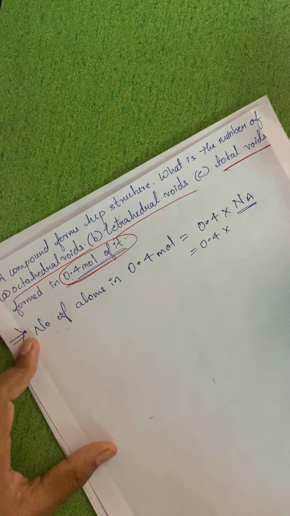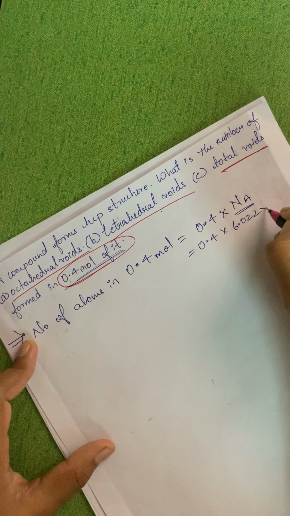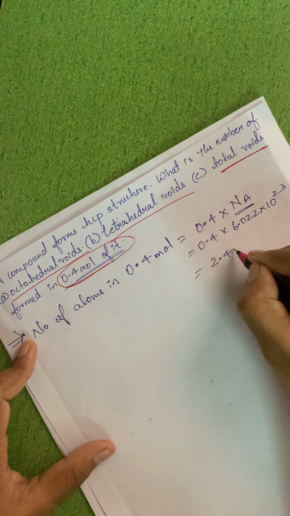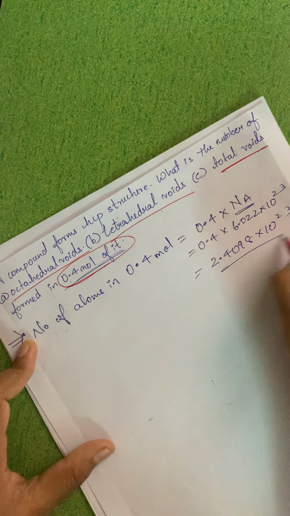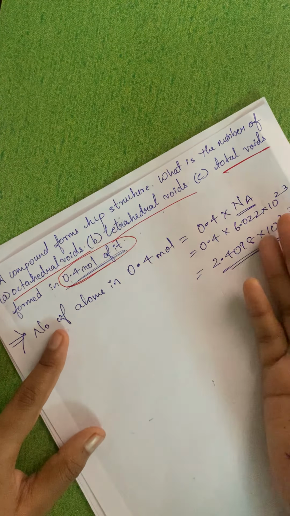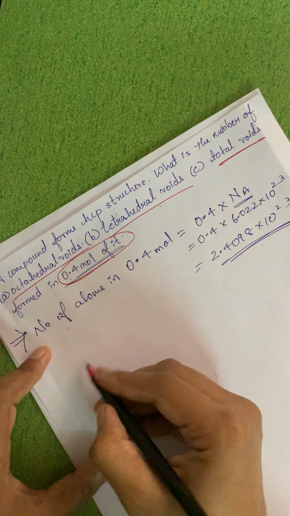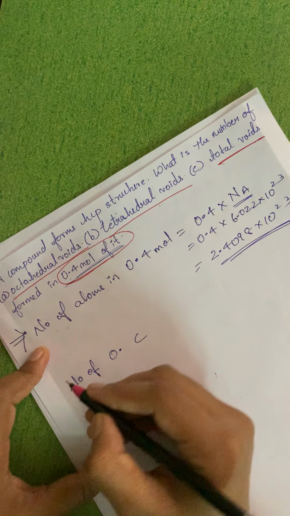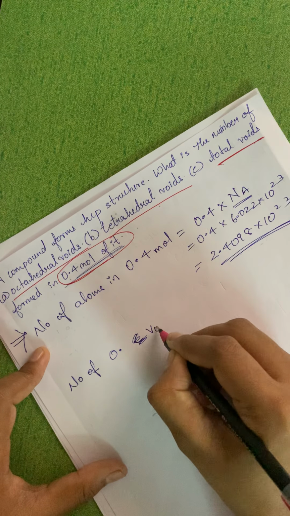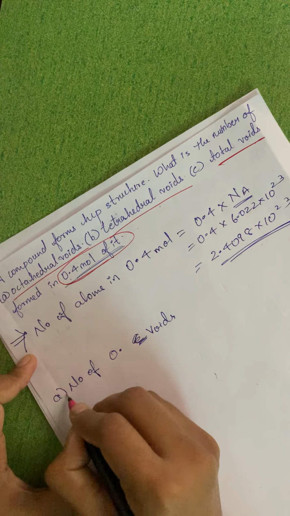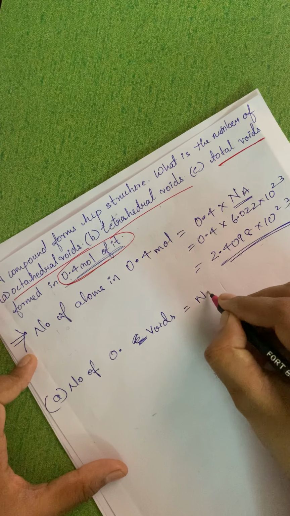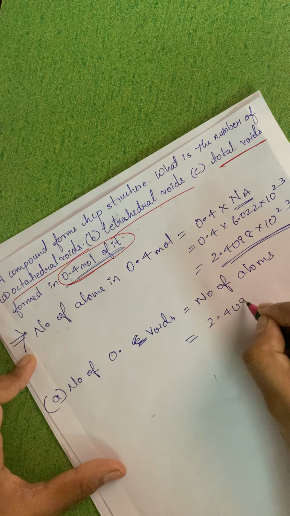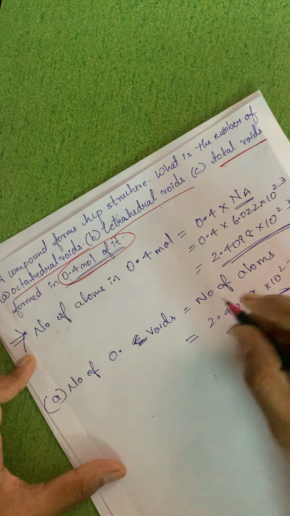What is the value of Na? Avogadro's number, 6.022 into 10 raised to 23. So after solving this, you will get a value of about 2.4098 into 10 raised to 23. Now once we know the number of atoms, or the number of spheres, we can say the number of octahedral voids A is equal to the number of atoms. That is equal to 2.4098 into 10 raised to 23. Simple. That is equal to n.